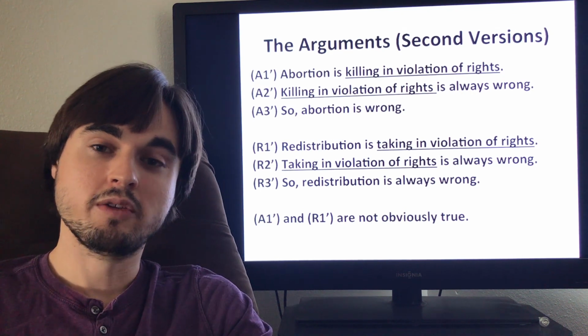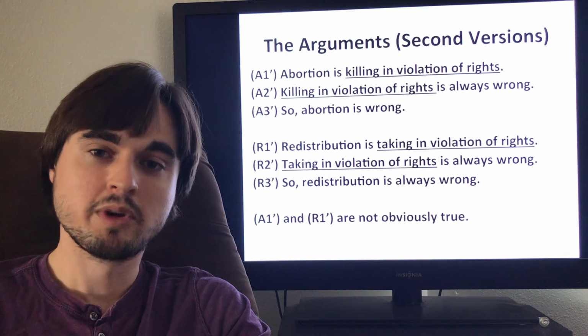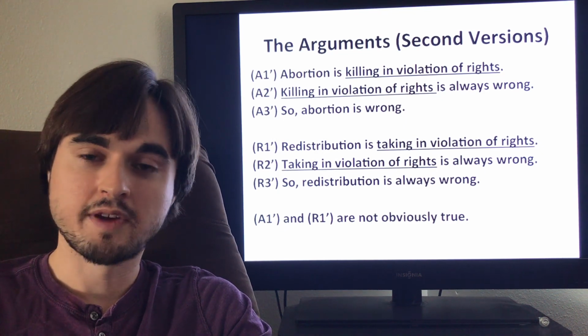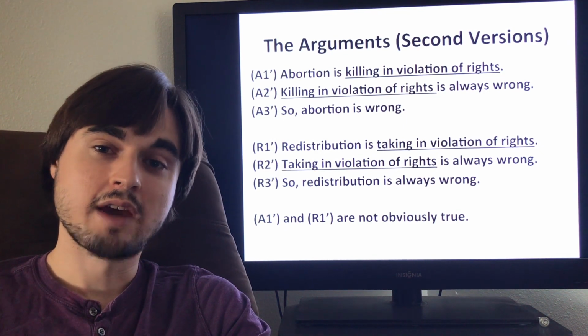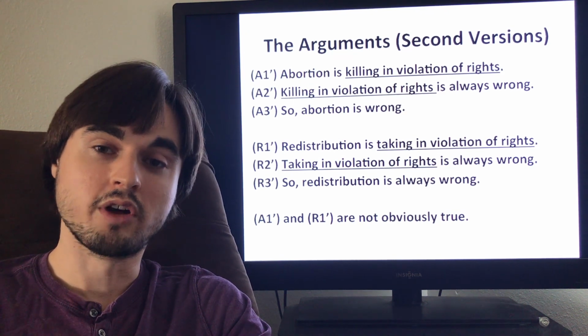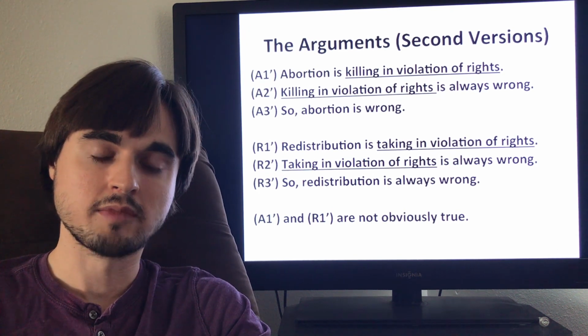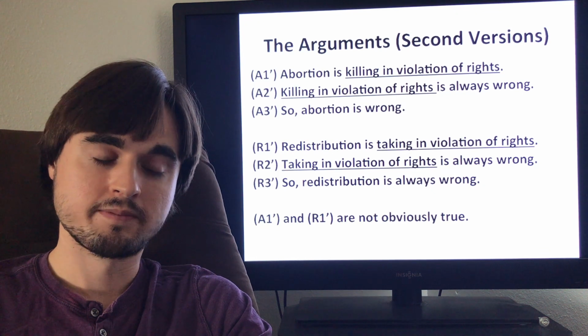You're going to have to argue that there are no sorts of restrictions or limitations on property acquisition that would justify redistribution. You're also going to have to argue that the current distribution of resources is not a result of massive rights violations that would justify some form of redistribution as rectification, okay? And I think that's a pretty tall order.